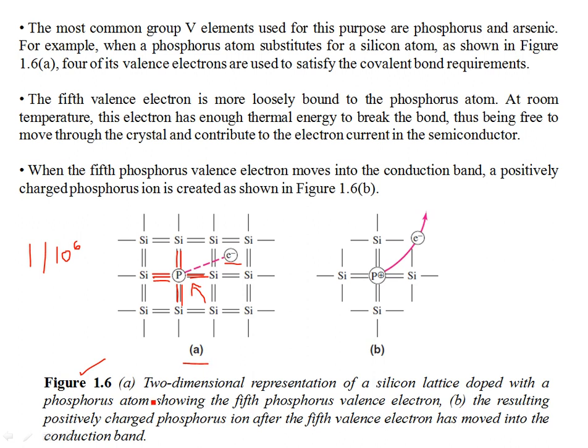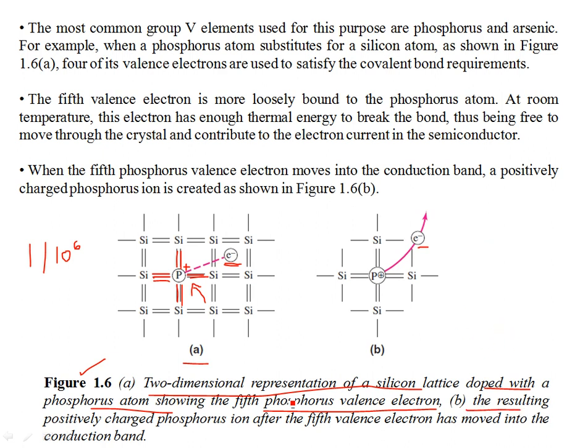Part A shows the 2-dimensional representation of a silicon lattice doped with a phosphorus atom from group 5, showing the 5th phosphorus valence electron, which is free and loosely bonded. Now the phosphorus atom has a net positive charge because of the deficiency of electrons. Although the lattice is still electrically neutral, it has free charge carriers which increase the concentration of free charge carriers in the conduction band, and they can contribute to the conduction.